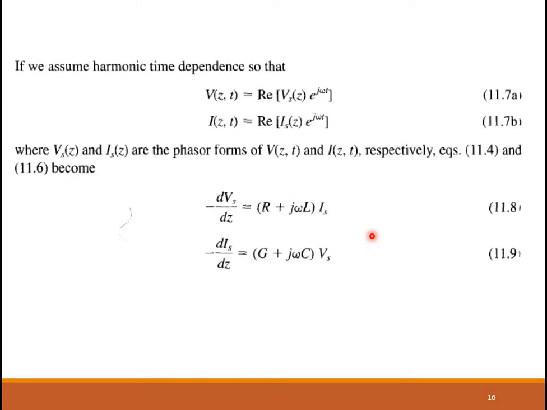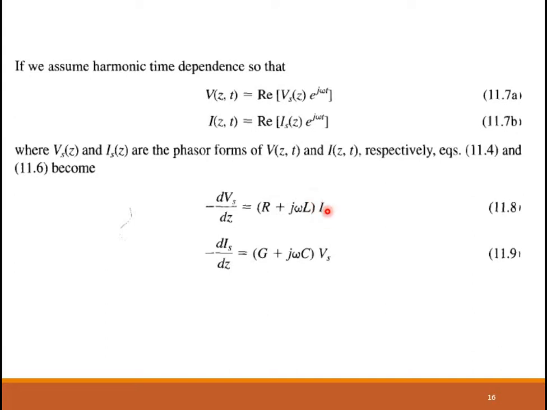In order to decouple, the procedure that I'm doing is first take the second derivative of this equation 11.8. What happens when you take the second derivative? This term becomes d square Vs by dz square is equal to R plus j omega L. This is a constant term.